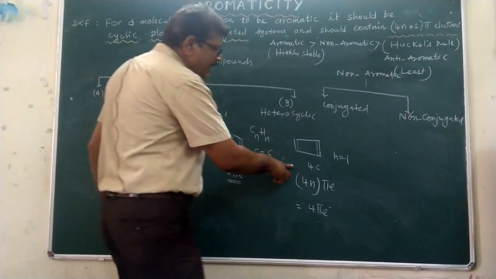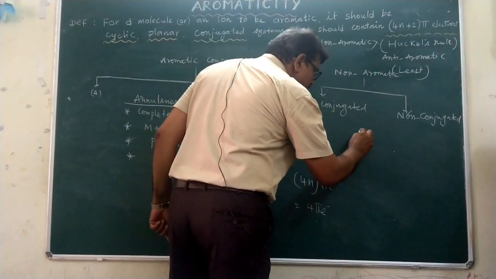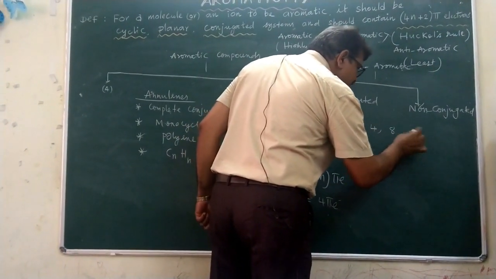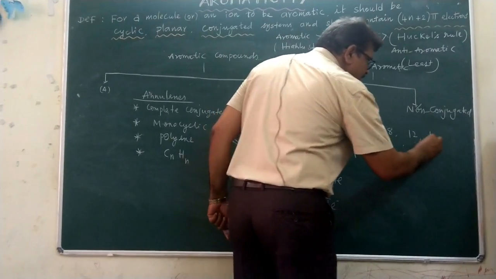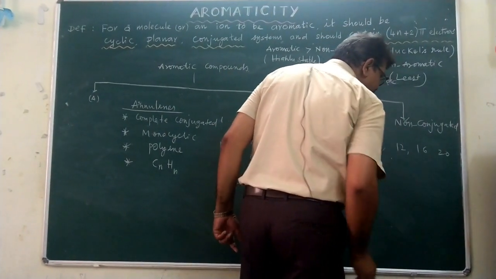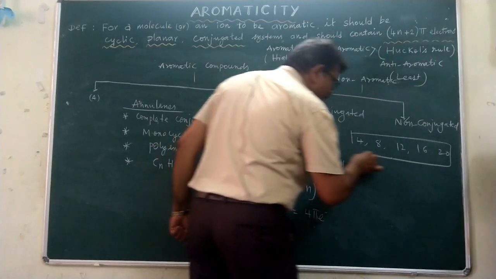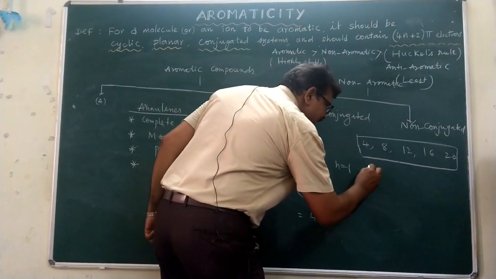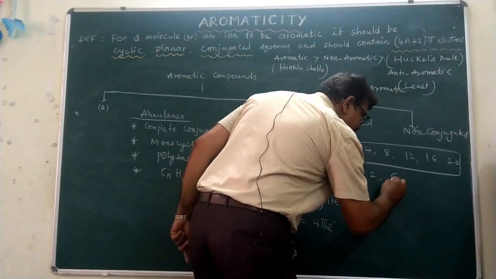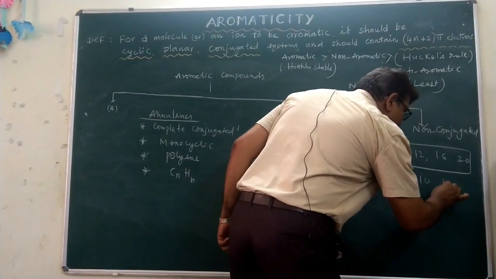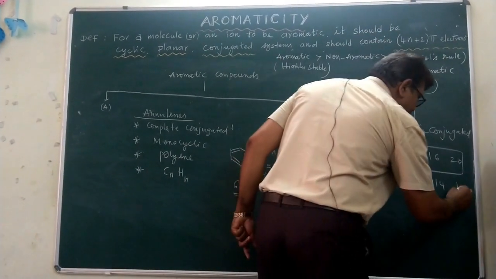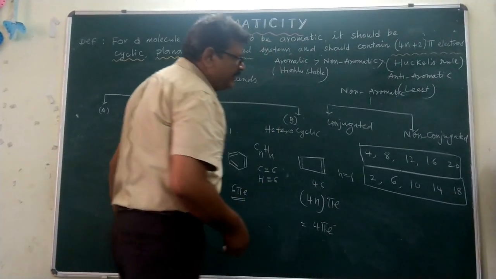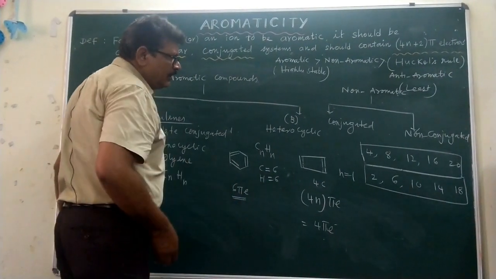The anti-aromatic compounds always show 4, 8, 12, 16, 20 electrons, multiples of 4. But for aromatic compounds, remember 2, 6, 10, 14 and 18 pi electrons. This is the major difference as per the rule.